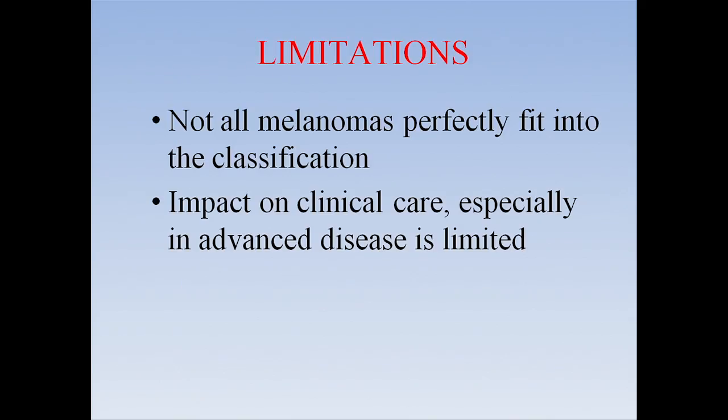But we have been following this classification for the last 40 years, and we know there are quite a bit of limitations to it. So one is we see a lot of melanocytic proliferations that do not fit into this classification. And the most important thing is this classification does not provide any information about the prognosis of the lesion. So for example, if we say a patient has a superficial spreading melanoma, it doesn't tell us that the patient will be alive in 2 years or will not be alive in 20 years. So the patient could have a superficial spreading, but we cannot give him any prognostic information based on this classification.